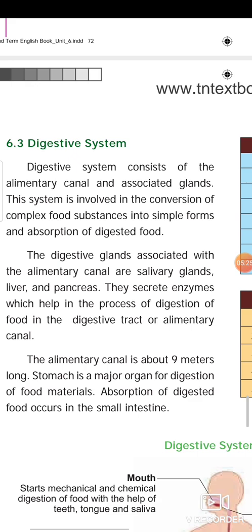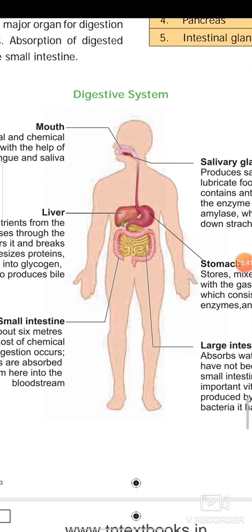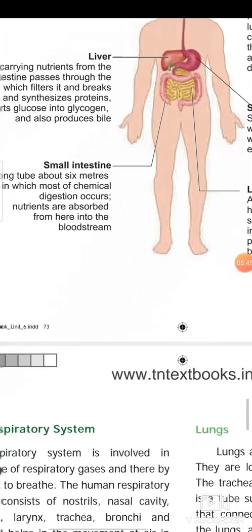The alimentary canal is also 9 meters long. Stomach is a major organ for digestion of food materials. Absorption of digested food occurs in the small intestine. Next we are going to see, this is the picture for digestive system. A clear explanation is given along with the picture, you go through it.